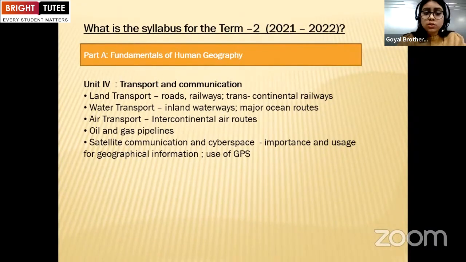In the water transport, they have to learn about the inland waterways, major ocean routes. And in air transport, they have to know about the intercontinental air routes, oil and gas pipelines, satellite and communication and cyberspace, importance and usage of geographical information, use of GPS. So this is all the syllabus that has been reduced by the CBSE.